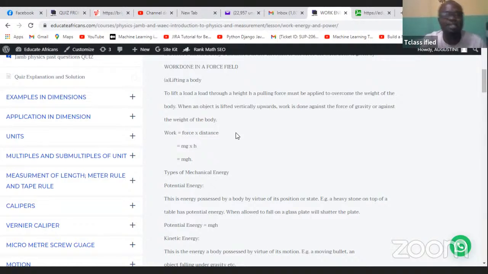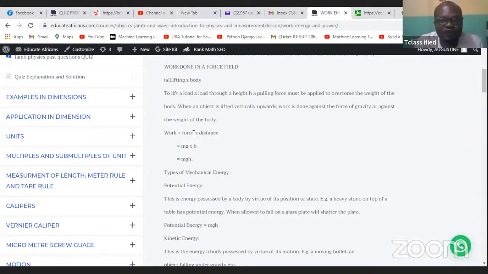So that's why I say that sometimes they use energy vis-a-vis what we would have used for work. So if they ask what is the formula for work, you say force times what? Distance. And that is why, in that first calculation for dimension, if you go and check your JAMB questions, they'll ask you what is the dimension for work. So they expect you to put this formula and break these things down into the normal fundamental units so that you can convert them to what they should be.